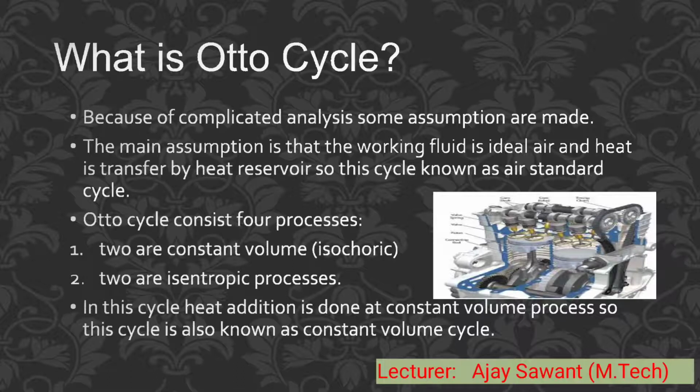The Otto cycle consists of four processes. Two are constant volume, that is called isochoric. Two are isentropic processes. In this cycle, heat addition is done at constant volume, so this cycle is also known as the constant volume cycle.